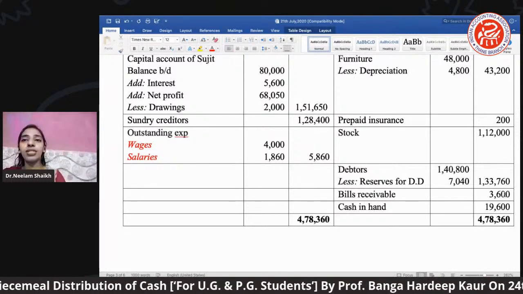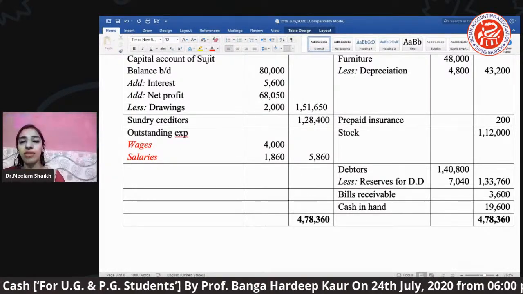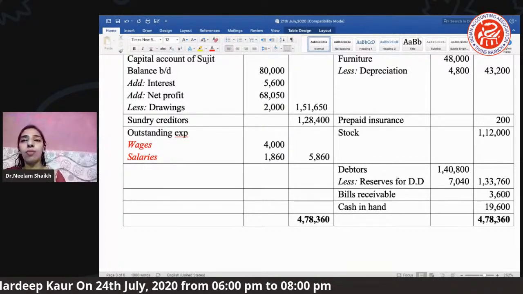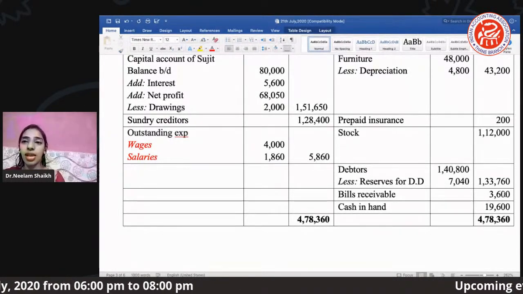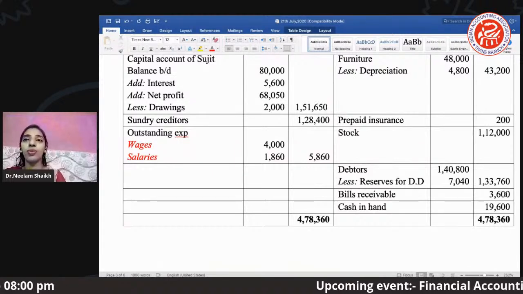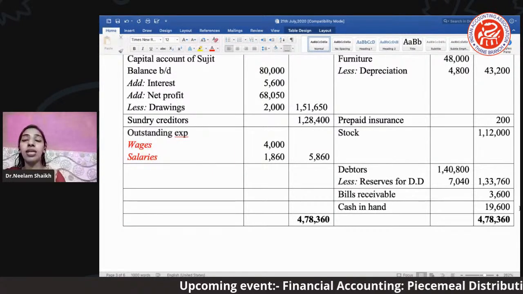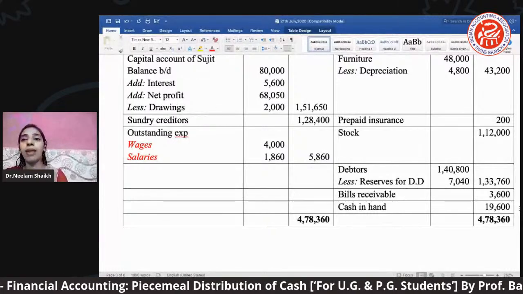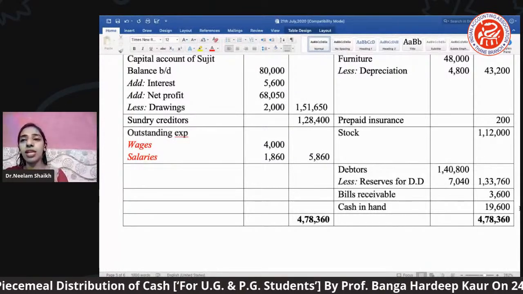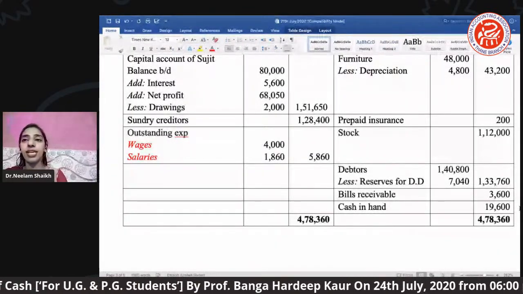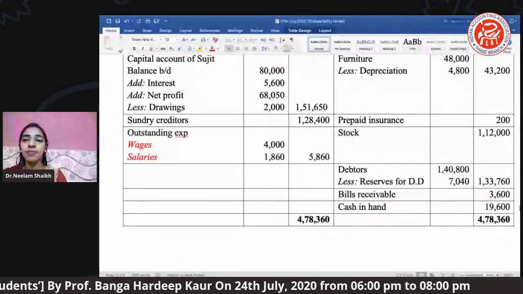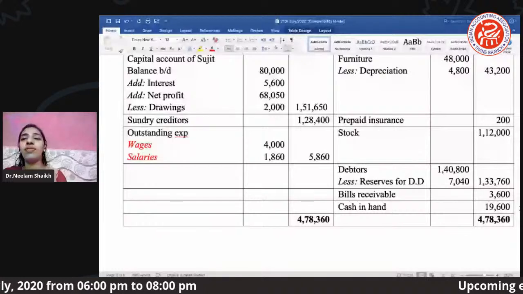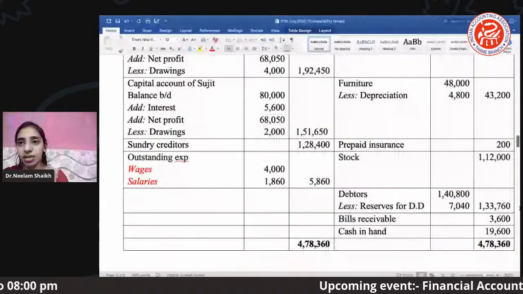But for SY BCom or SY BAF students, you will see share capital or the number of shares calculations or new PSR calculation in cases where they give you the partnership final account where partners have been admitted or where partners have retired. In such cases you may find the shares have been calculated. So this was the very first question which we have taken. Slowly we will move ahead with the second question.